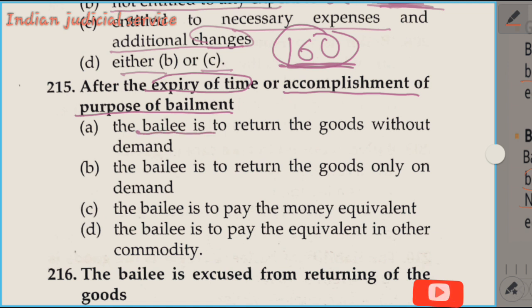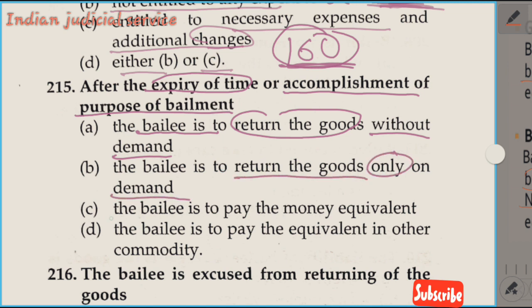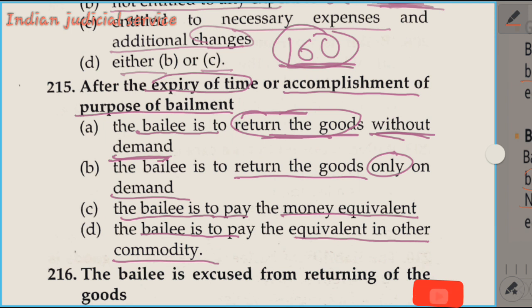Option A: the bailee is to return the goods without demand. Option B: the bailee is to return the goods only on demand. Option C: the bailee is to pay the money equivalent. Option D: the bailee is to give the equivalent in other commodity. So the answer of this question is clearly that the bailee is to return the goods without demand after the expiry of time and accomplishment of the purpose of bailment. So the answer of this question is option A.